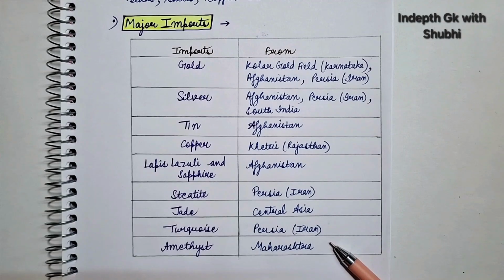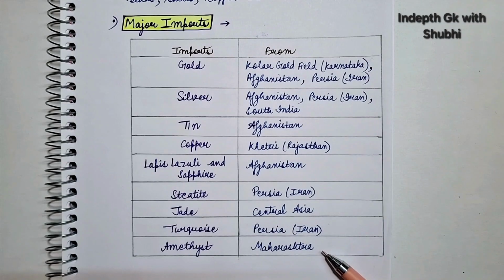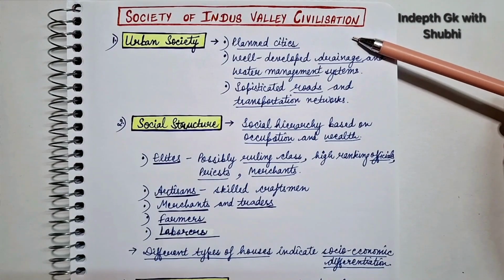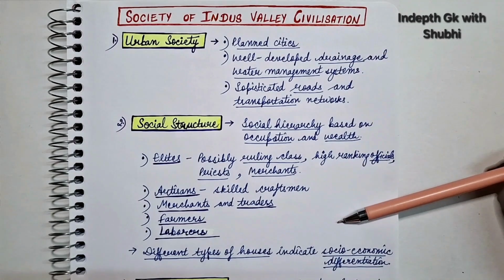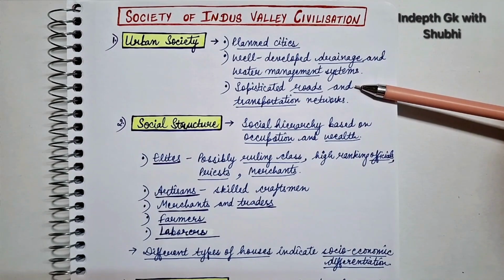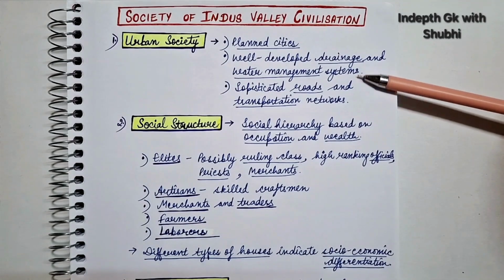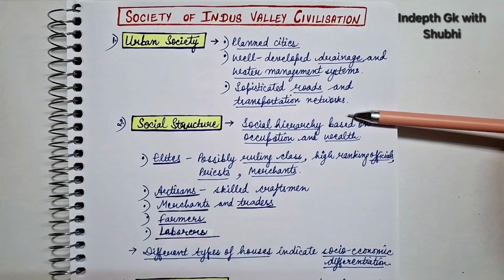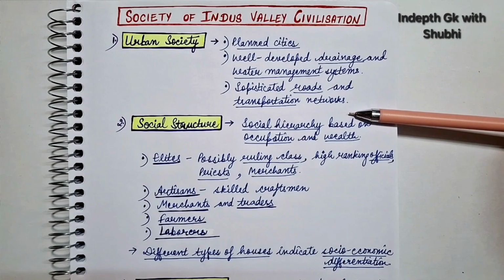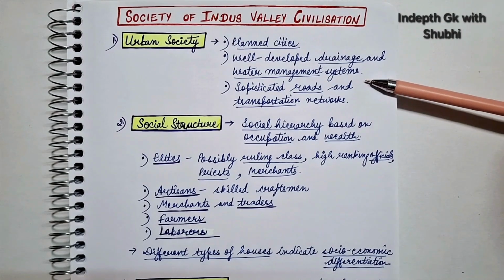So with this, we have completed the trade and the economy of the Indus Valley Civilization. Next, we'll discuss about the society of Indus Valley Civilization. Coming to the society, so what were the features of the society of Indus Valley Civilization? We'll discuss them one by one. So first of all, it was the urban society, in which we see development of planned cities, well-developed drainage and water management systems, sophisticated roads and transportation networks. So the society of Indus Valley Civilization was a urban society.